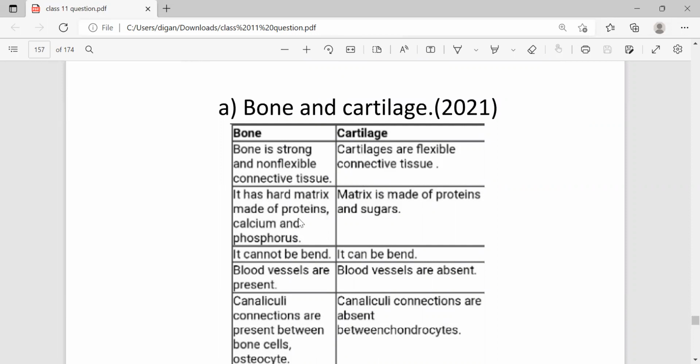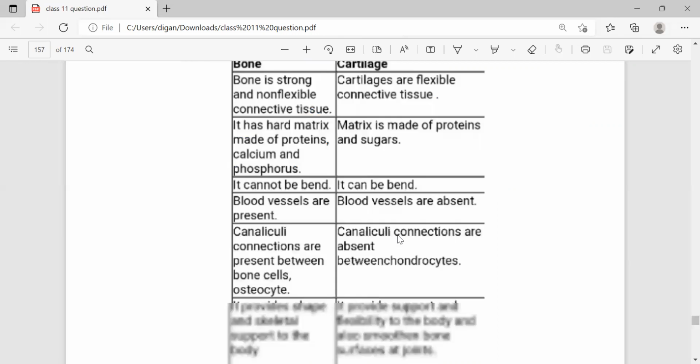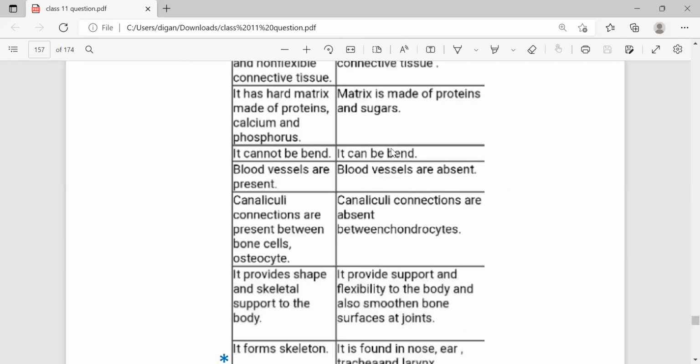Bone has a hard matrix made of protein, calcium, and phosphorus, whereas cartilage matrix is made up of protein and sugar. Bone cannot be bent, whereas cartilage can be bent. Blood vessels are present in bone, whereas blood vessels are absent in cartilage.